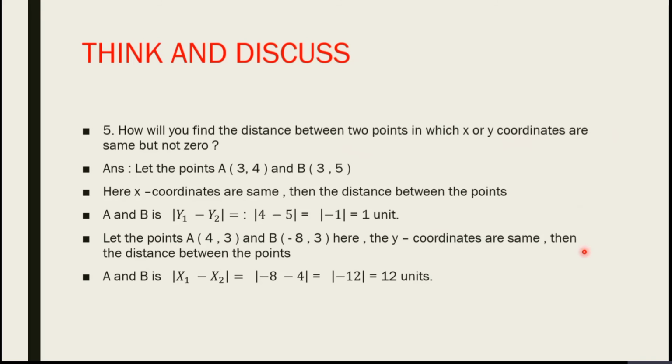Next, let the points be A 4, 3 and B -8, 3 here. Observe these two coordinates, the y coordinates are the same here. Then the distance between 2 points is modulus of x1 minus x2, which is modulus of -8 minus 4, which is modulus of -12, equal to 12 units.